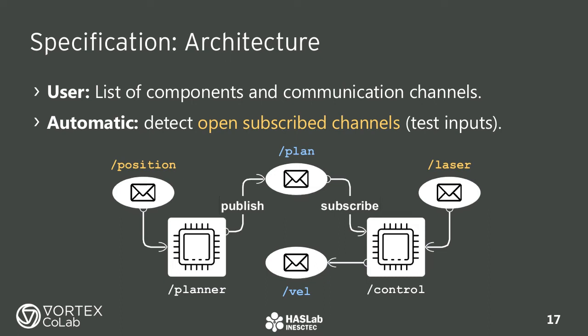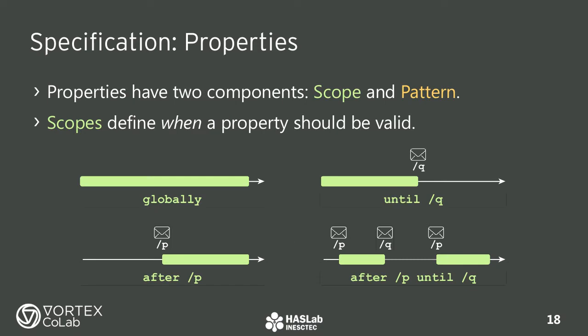Starting with the architecture, we expect a list of components and their communication channels. From this, we should automatically detect which channels are open, that is, which channels are subscribed, but have no active publishers. These are the channels that we will consider as system inputs. Other channels may be observed, but we will not send messages to them. Then, we also have the properties.